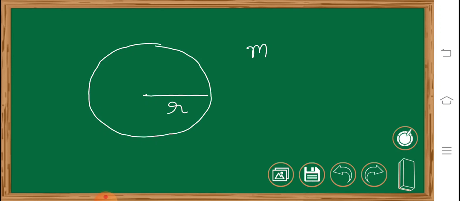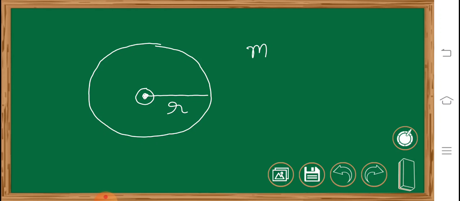Suppose we consider an axis which is passing through the center of the ring and perpendicular to the plane of the ring. So this axis which is coming out of this screen is the axis about which we have to find the moment of inertia.